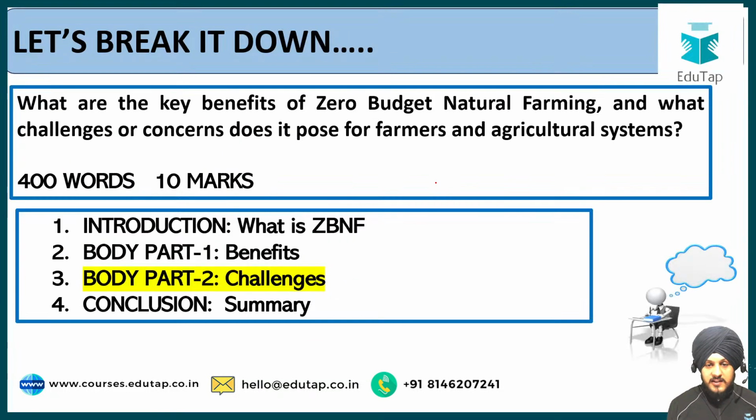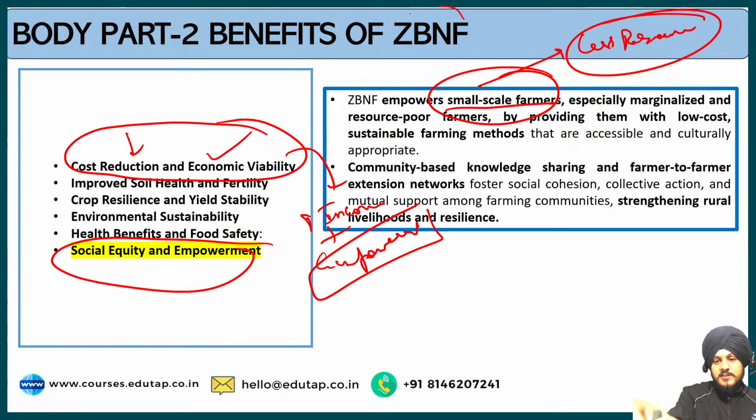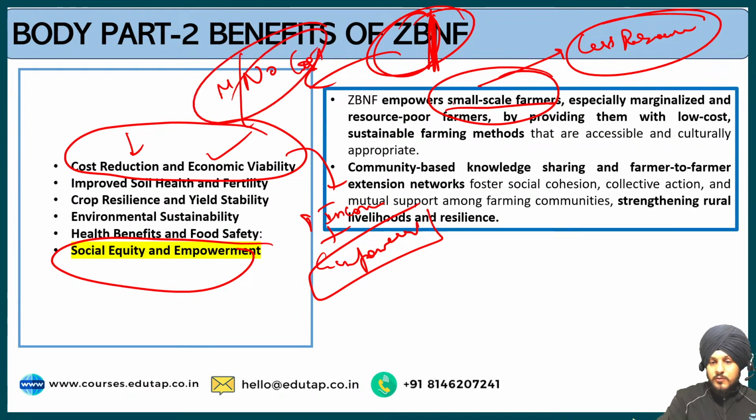So this is regarding this point that zero budget natural farming empowers small scale farmers, because small scale farmers have less resources to grow their field, and this zero budget natural farming, which is of course zero budget, involves minimal costs or no costs of investment. So that's why it empowers the small scale farmers, especially marginalized and resource poor farmers, by providing them with low cost sustainable farming methods that are accessible and culturally appropriate.